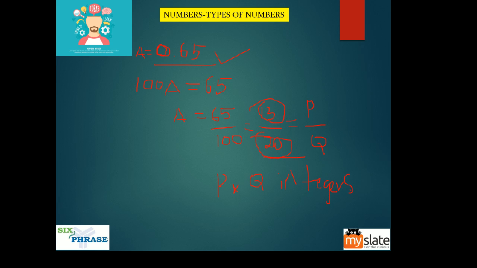The only consideration is this should not be 0, guys. That is the only thing you have to look at carefully when you are looking at rational numbers. In rational numbers, the denominator should never be 0. The numerator can be 0, no problem, but the denominator should never be 0. We'll look at more examples so that you will get a better understanding of what I am trying to say.